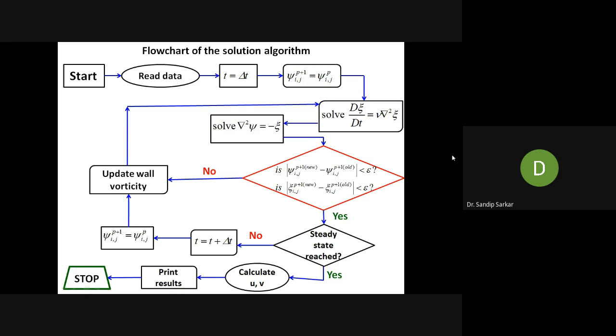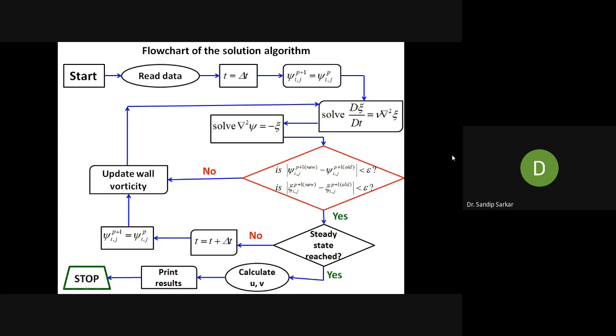Okay. Next, t equals del t. What do you mean by t del t? So the increment of time. Yes. Next, psi ij p plus 1 equals psi ij p. In this time step we are solving implicitly, so we are setting all the values at the present time step, which is p plus 1. Okay. Then what are we doing? Then solve this d zeta dt equals nu grad square zeta.